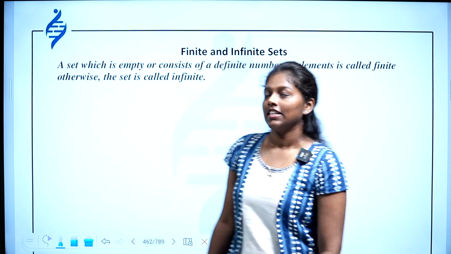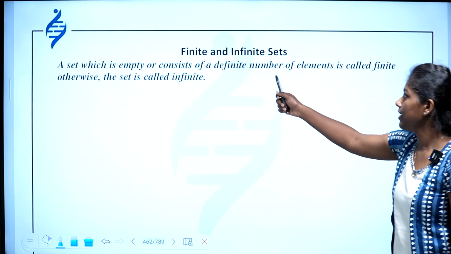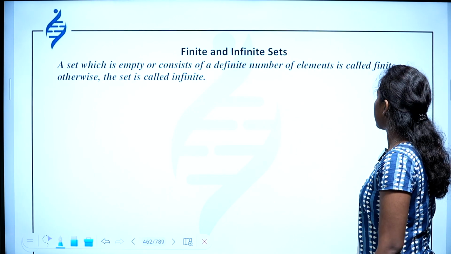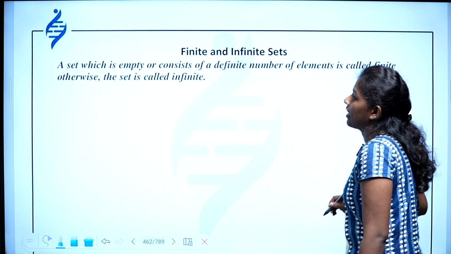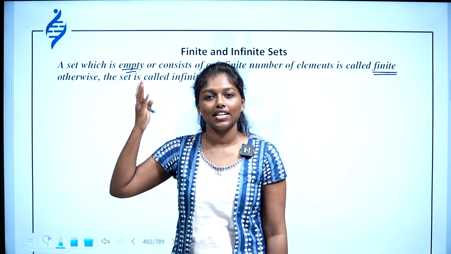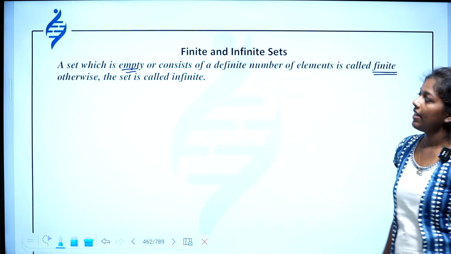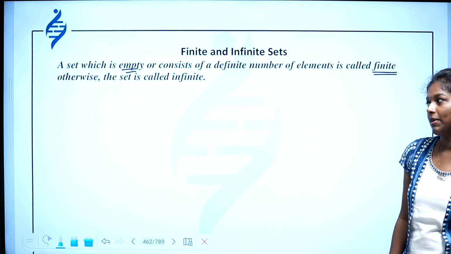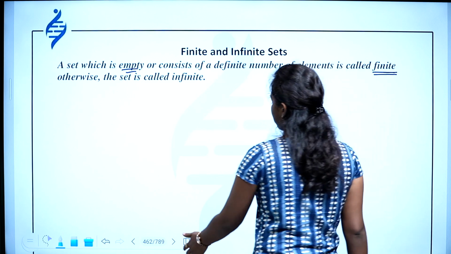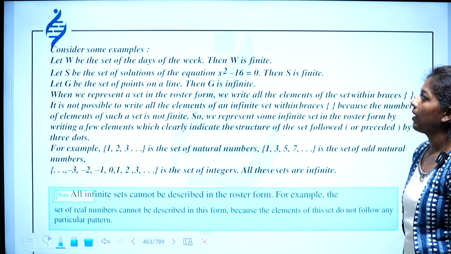Simple. So a set that is empty or consists of a definite number of elements is called a finite set. There is one more thing: the empty set is also a finite set. If a set is not finite, then it will be an infinite set. Now you can see some examples here.